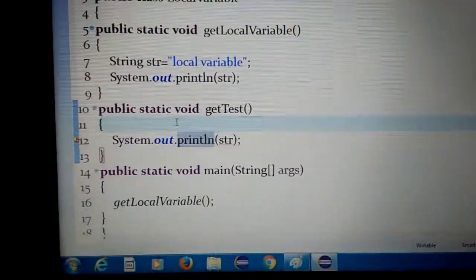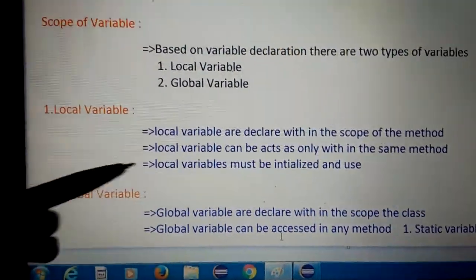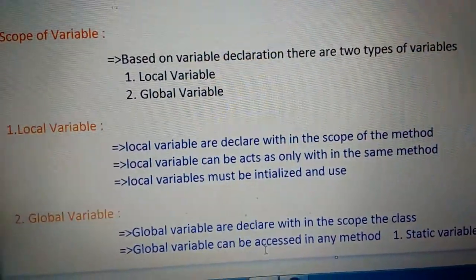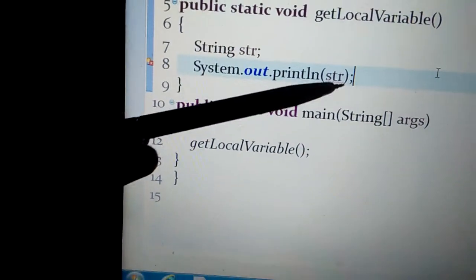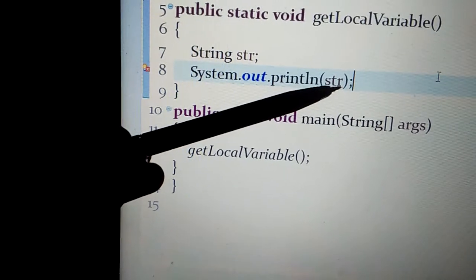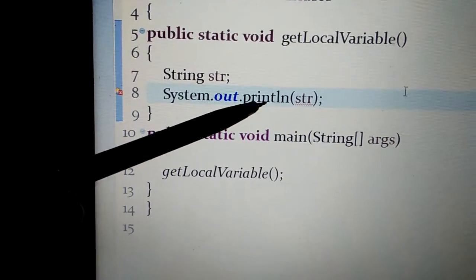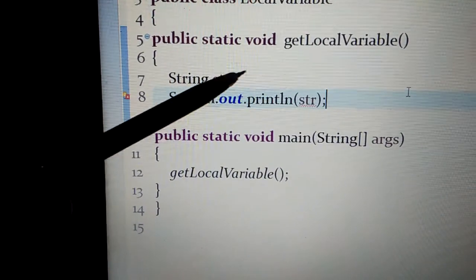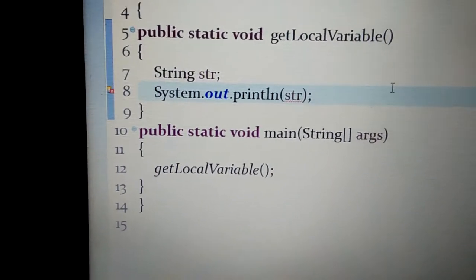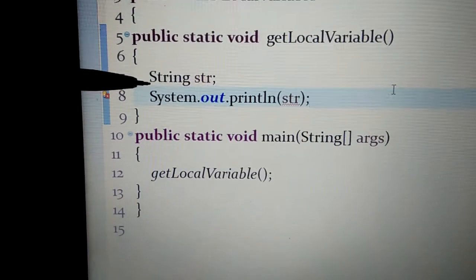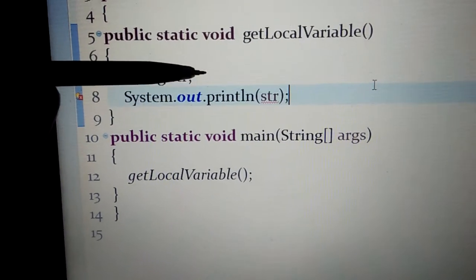The third point is that local variables must be initialized and used. Let us find out. Here I created a String str and I am printing it to the console using System.out.println, not onto the browser. So it must be initialized and used. What do we mean by this? String str is a declaration. If I give any value to this, then it is called an initialization.